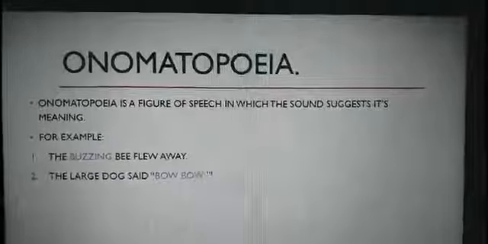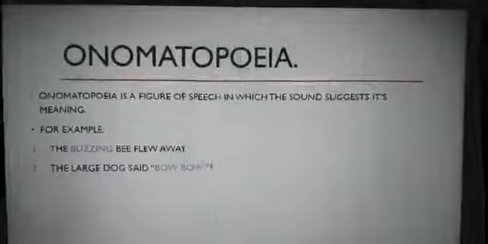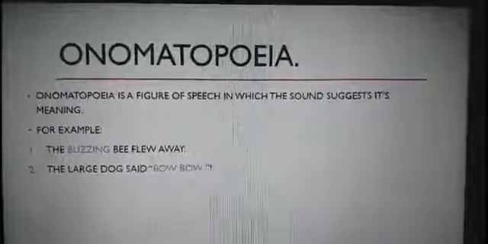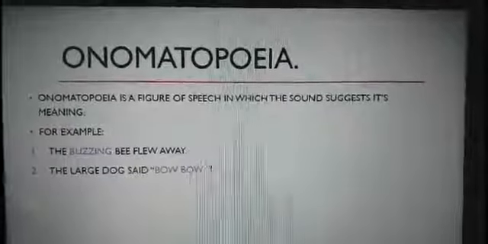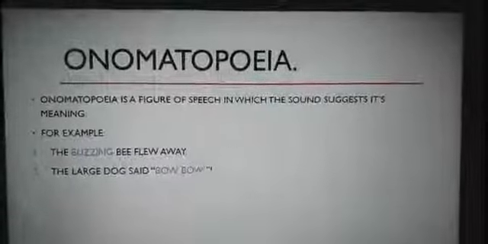Let's look into the next example. The large dog said, bow, bow. Now, what is the sound of a dog? It is bow-wow. In the statement, we are using the sound of a dog. It is an onomatopoeia.